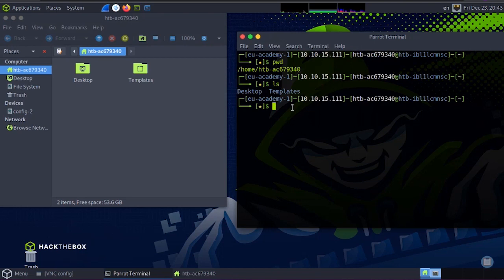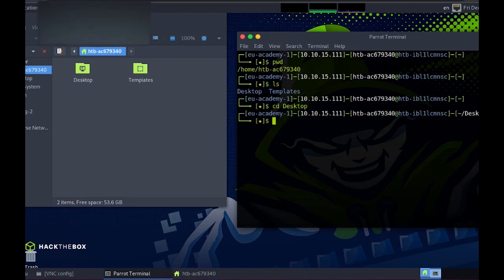Whenever you want to use an item inside any folder, type cd, which is short for change directory. Just type cd, then put a space after it, and then type, for example, desktop. Boom, it ran. Now you are inside the desktop folder, and if you type pwd, it will prove your location. Alright, now we have come this far.